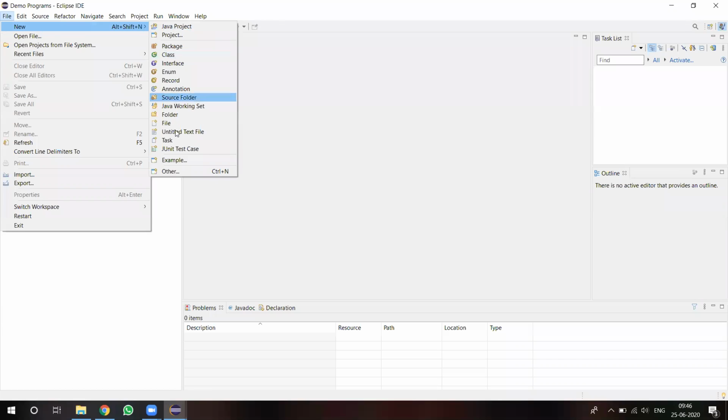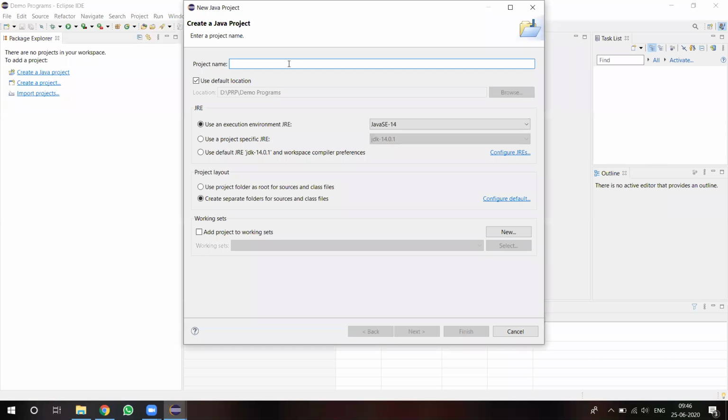Under this there are so many new things we can create. The first step is to select new Java project. If you want to write any Java programs, first we have to make it one project. For that purpose we have to select new Java project. Here we have to specify the project name. I am giving the project name as sample PRP.